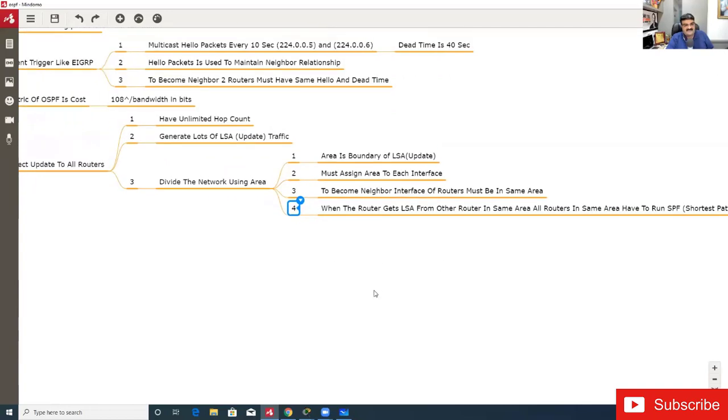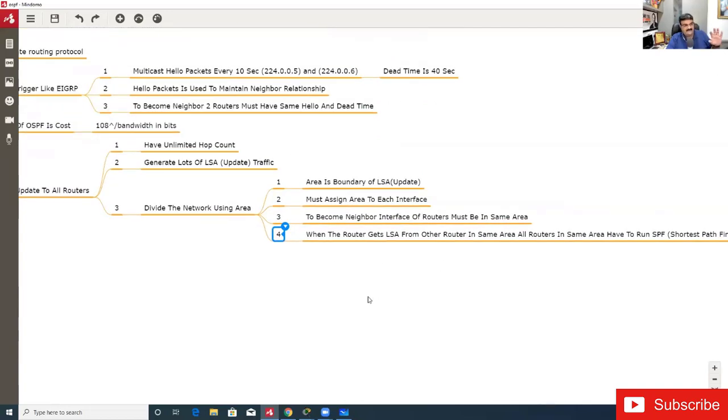Now what is this SPF algorithm? In EIGRP, when they get any update, it has to process this update, and the algorithm of EIGRP is known as... what do we call it? What is the name of the algorithm of EIGRP, guys? What is the name of the EIGRP algorithm?